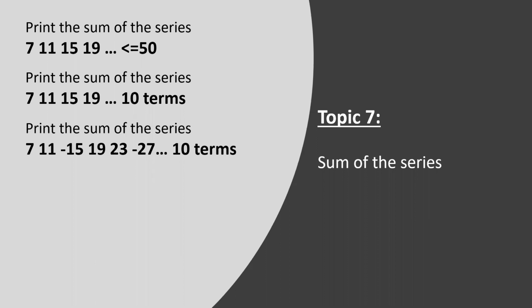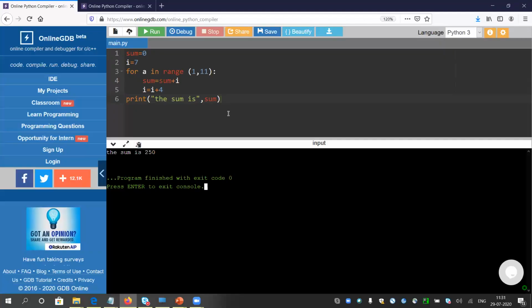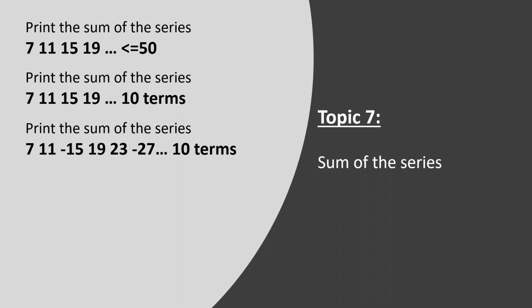It is a plus minus series. We have already printed this plus minus series. Again, I will do the same thing. I will first try to print the series, then I will write this statement. Let me put a hash here. Hash means I'm not going to execute that line. You can put a hash to skip that line.